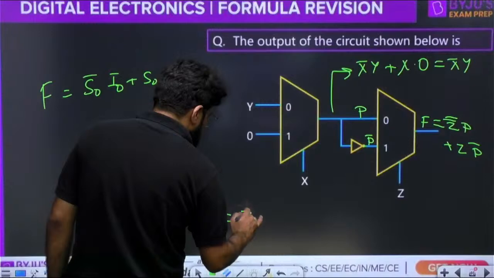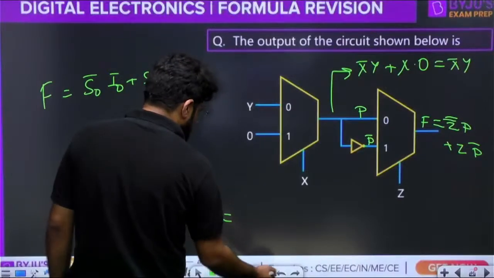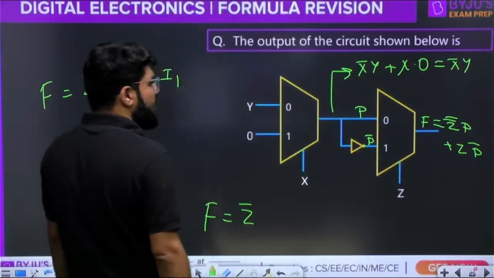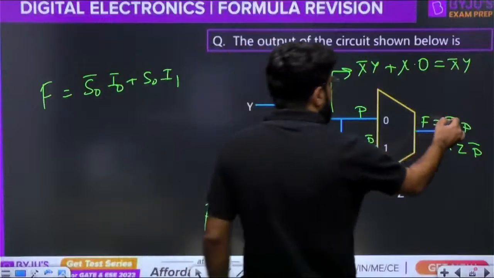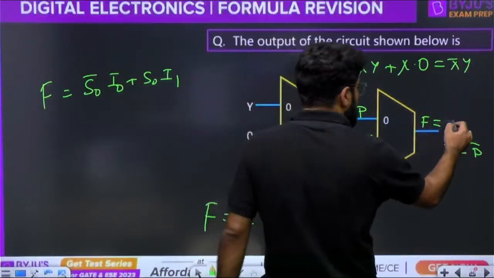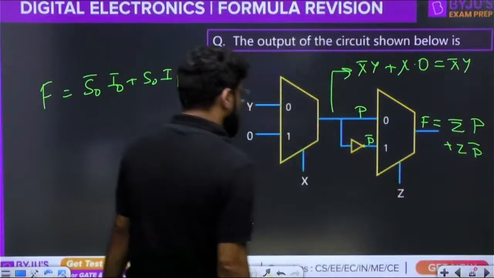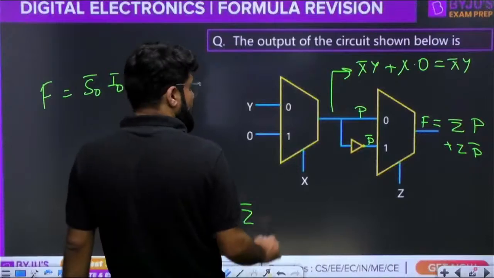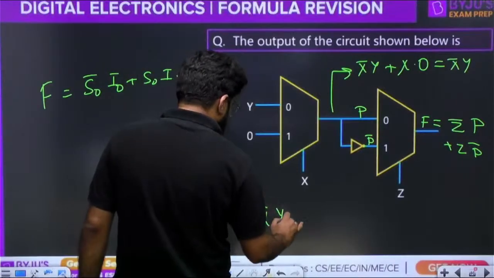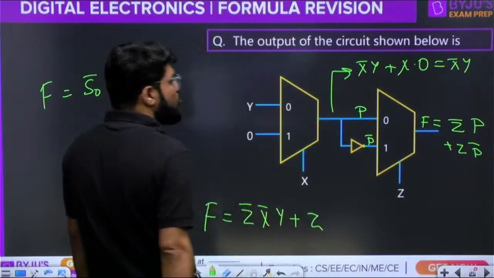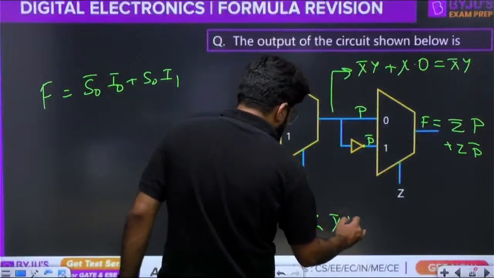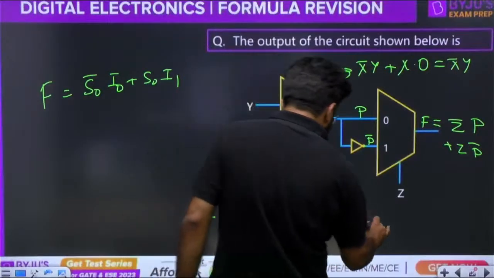So your output is equal to Z bar into P. This board is creating some problem. Z bar into P, where P means X bar Y, plus Z into P bar, that is X bar Y whole bar. So we have to just simplify this.